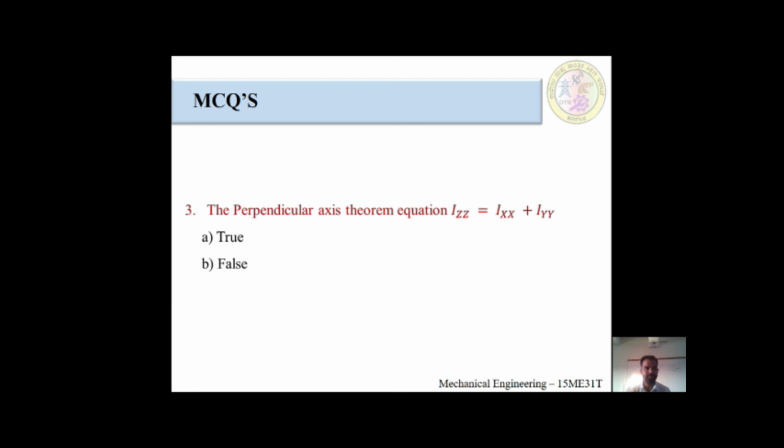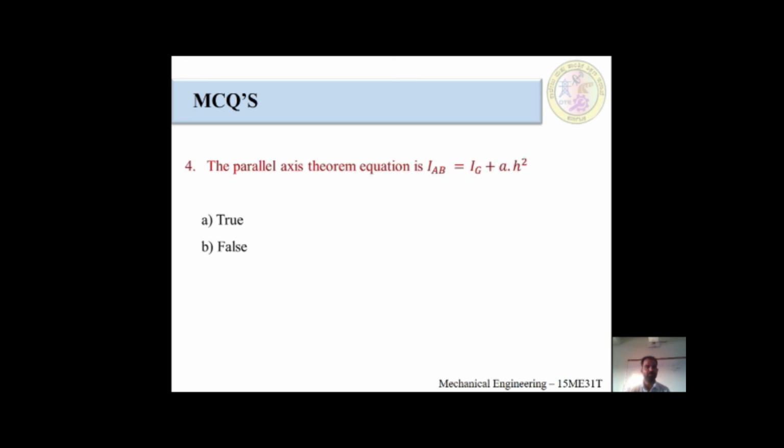Third MCQ question is the perpendicular axis theorem equation is Izz is equal to Ixx plus Iyy. The first option is true or false. Fourth MCQ question is the parallel axis theorem equation is IAB is equal to IG plus A into h square.